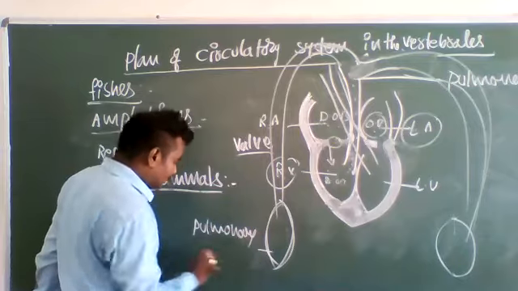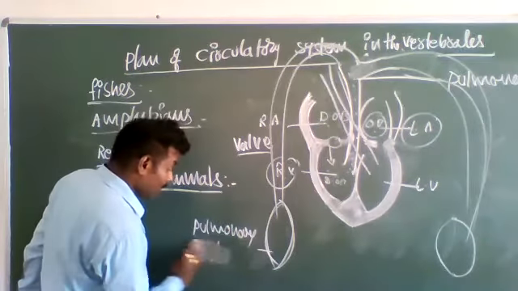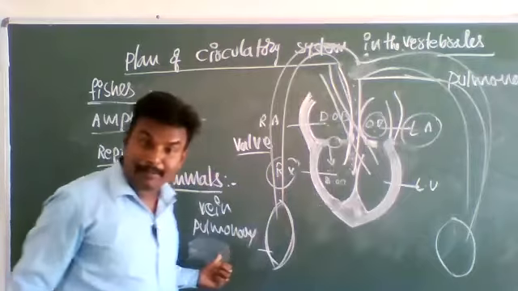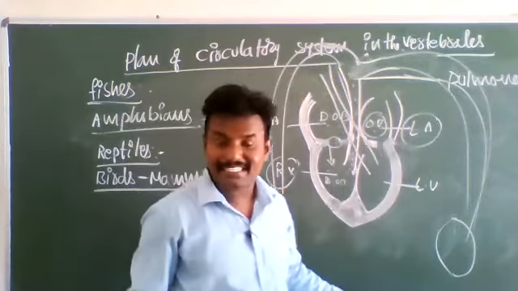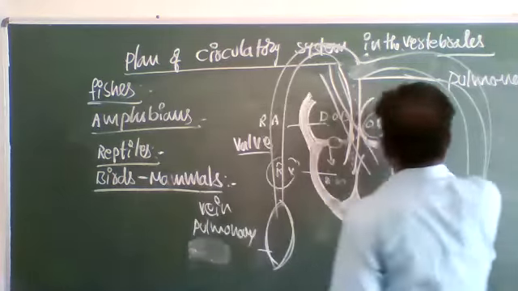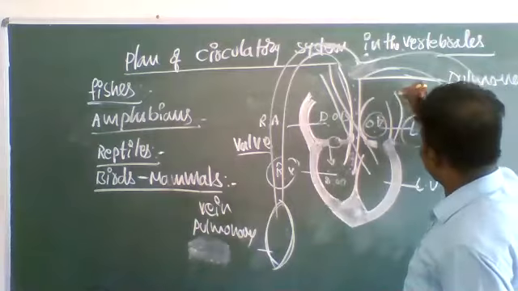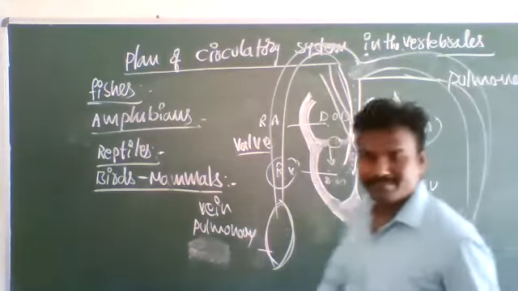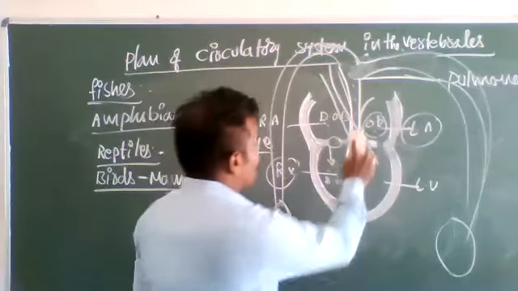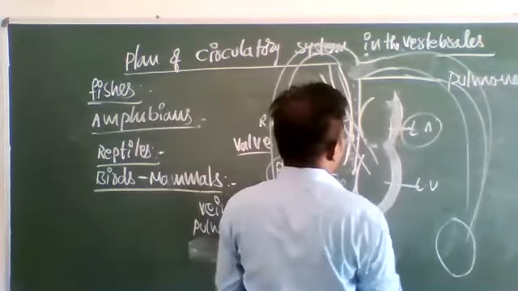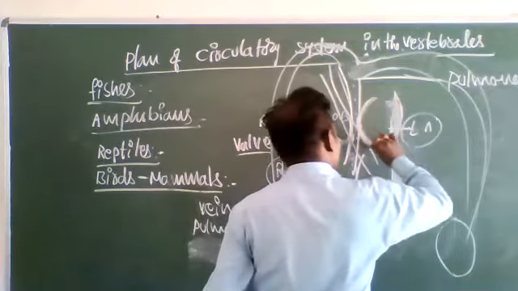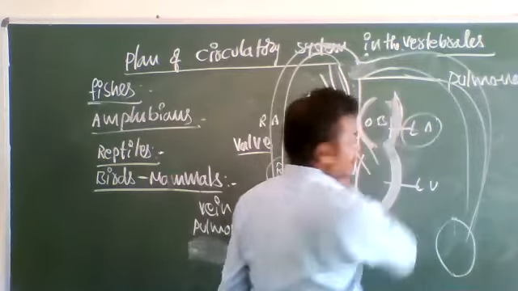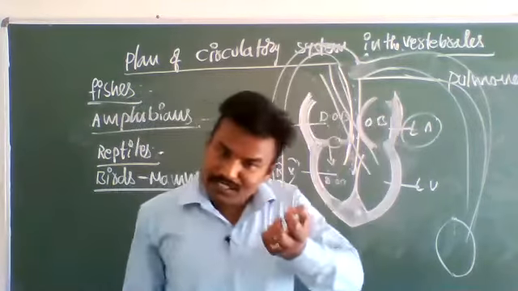Sorry, not pulmonary artery, it is pulmonary vein. The pulmonary vein carries oxygenated blood to the left auricle. This is the left auricle. The left auricle is smaller. The left auricle receives oxygenated blood.